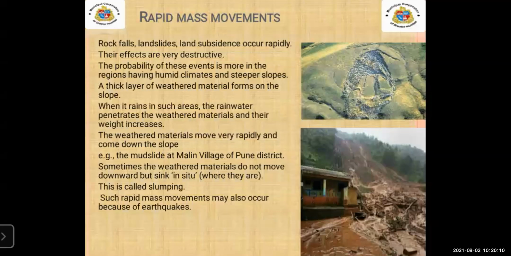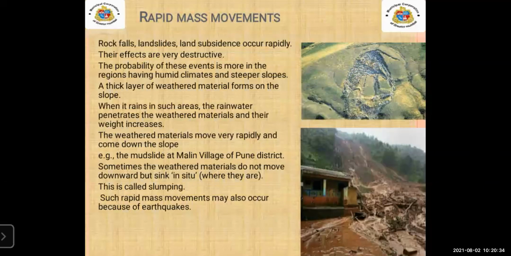That is known as slumping. Why? Because they cannot move downward, so they sink where they are. That is known as slumping. So this is the image.